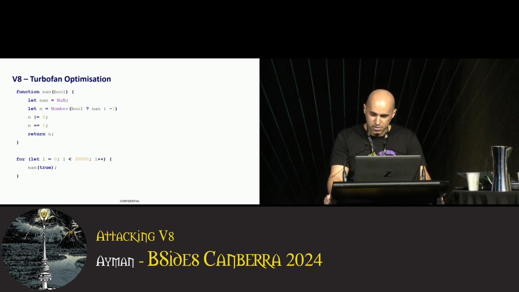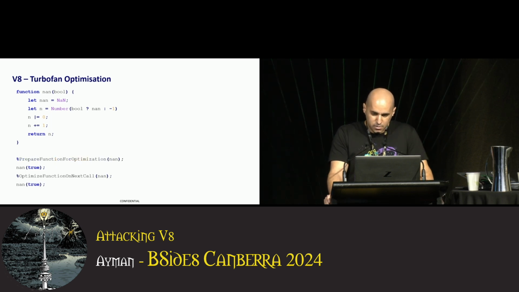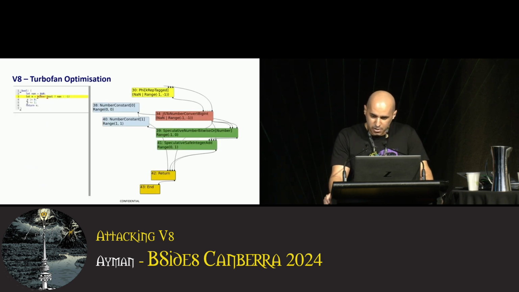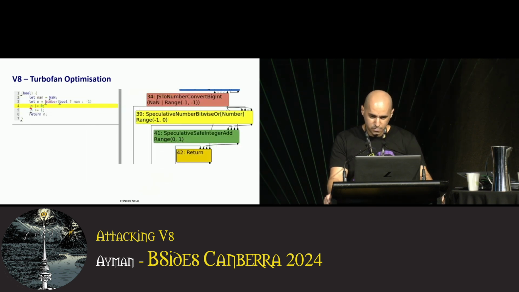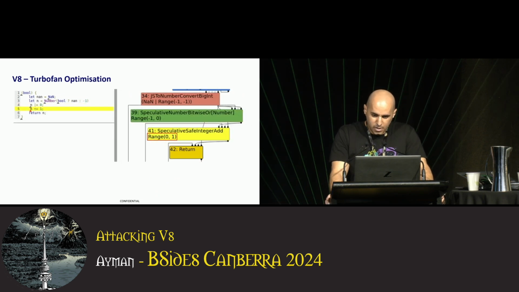Let's send this function to TurboFan and analyze it. We can do that by calling it many times, or we can use the native syntax using D8. Okay, here's our graph. We first have a node of potential values for n, either not a number, NaN, or -1. The node highlighted in yellow, the top one. We see that in the data types of the nodes. We perform bitwise OR and increment operations, ultimately resulting in either the value of 0 or 1, depending on whether we call the function with true or false. So far, so good. Now here comes the trick.